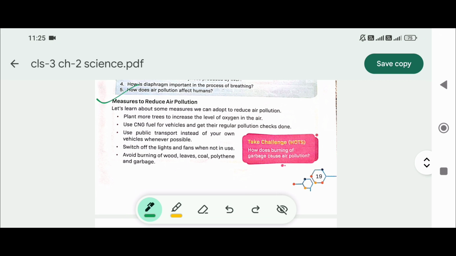Then what are the measures or preventive steps? Plant more trees to increase the level of oxygen in the air. Use CNG fuel for vehicles and get their regular pollution check done. Use public transport instead of your own vehicle whenever possible. Switch off the light and fan when not in use. Avoid burning of wood, leaves, coal, polythene, and garbage.